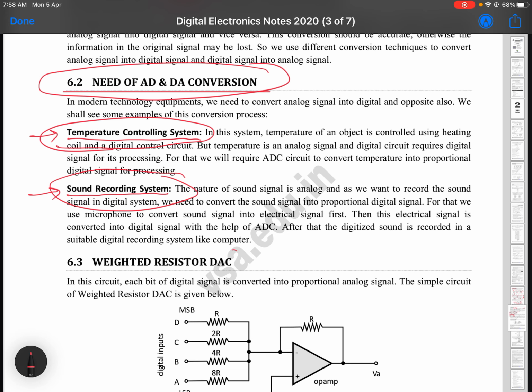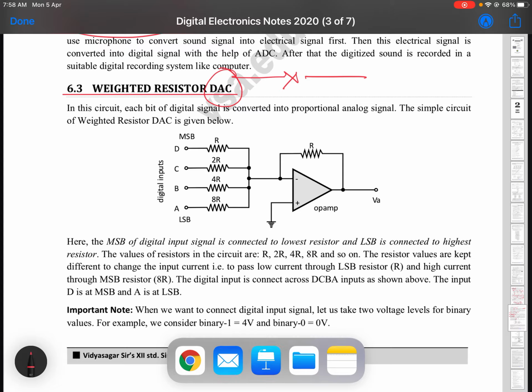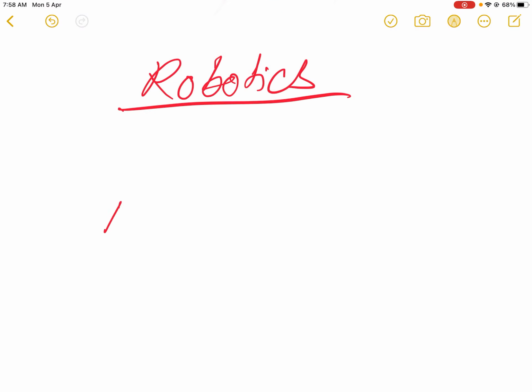So with this we complete the introduction of this chapter, and from next video lecture we shall start with the first type of conversion, and that is DAC. Remember this, that in this chapter we will study the digital to analog conversion first, and then we shall study analog to digital conversion, because DAC, digital to analog conversion, is rather simple as compared to ADC.